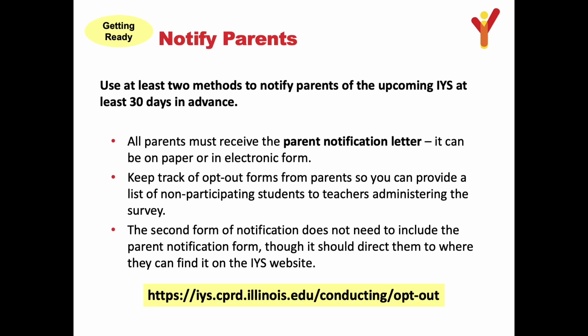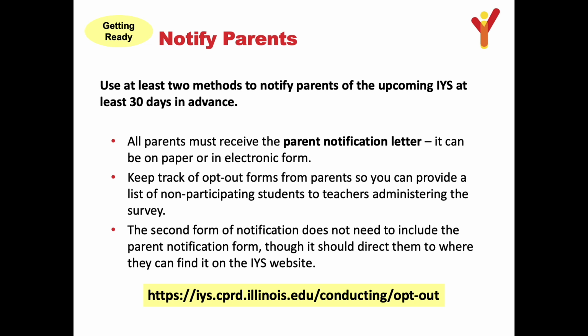Parents of children in participating grades must be notified at least 30 days before the survey date. All parents should receive the parent notification letter, which can be found on the IYS website. You can print copies of the letter to send to parents or use the electronic version. Do not alter the letter in any way. Parents who wish to withdraw their child from the survey should sign and return the bottom portion of the form. Collect returned forms and file them in a secure location at your school for at least 1 year.